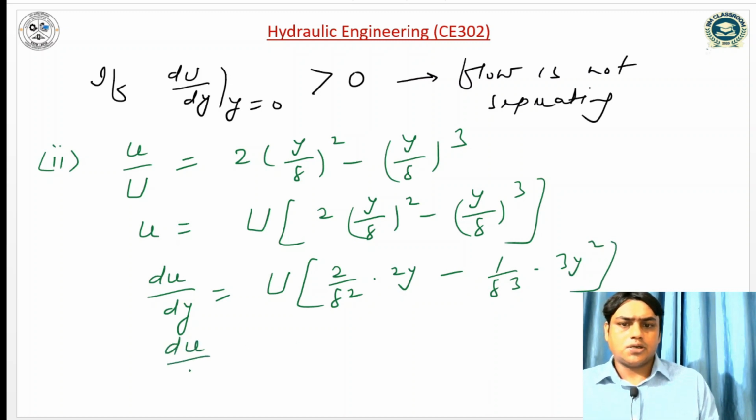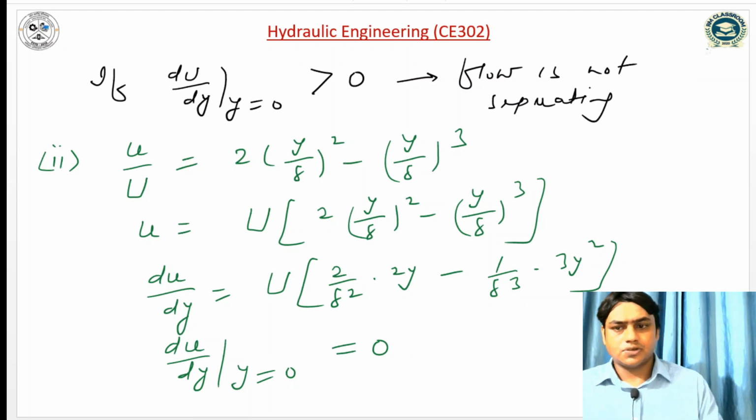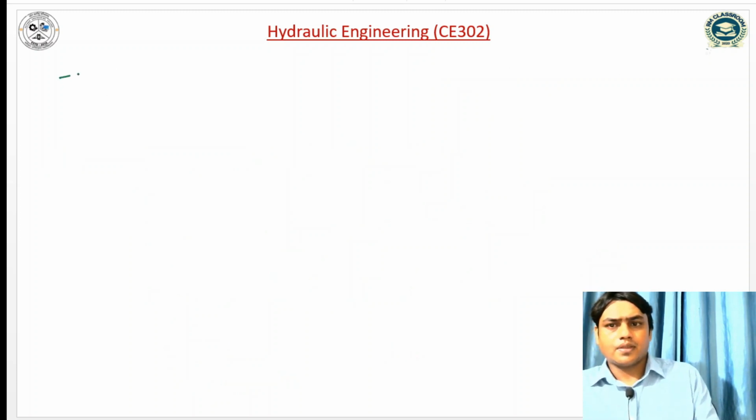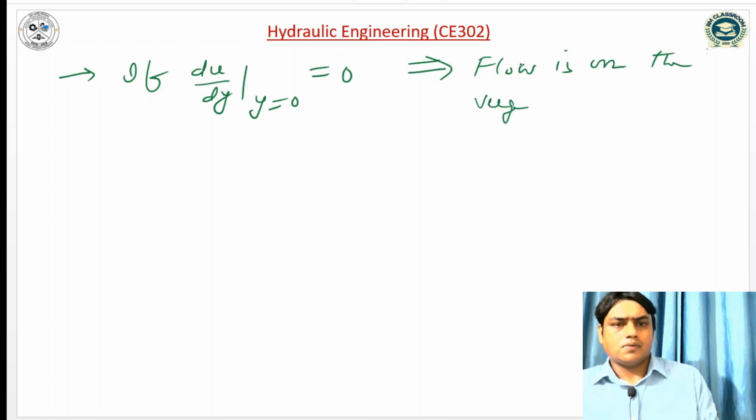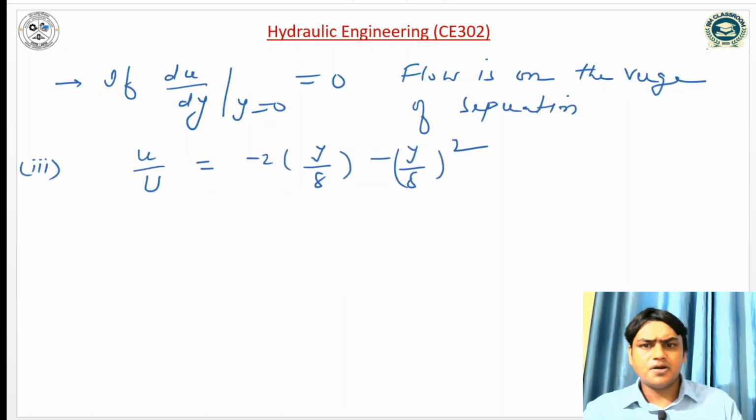So we can see that du by dy at y is equal to 0 is equal to 0, means flow is on the verge of separation. As I know that if du by dy at y is equal to 0, means flow is on the verge of separation.